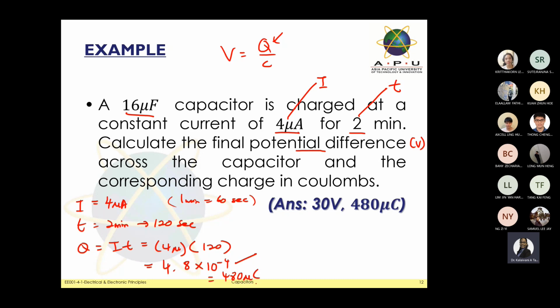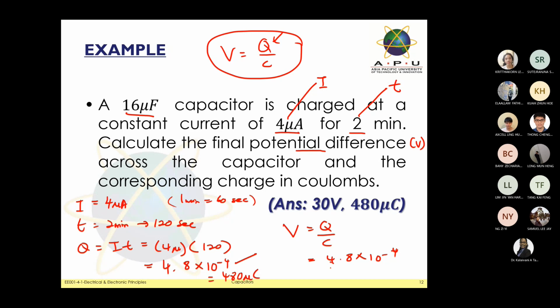Okay, once you get the charge, it's easy for us to substitute directly into this equation. So it's V equals Q divided by C, so it means 4.8 times 10 to the power of minus 4 divided by your capacitance value, 60 times 10 to the power of minus 6. You will get the answer, which is 30 volt. Does anyone get 30 volt? Does anyone get a different answer? Does anyone get 28 volt? Does anyone get 32 volt?